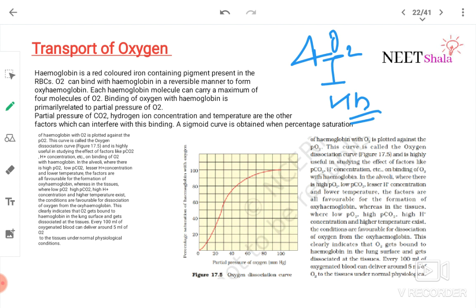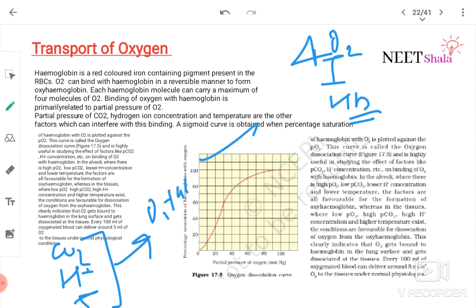Partial pressure of CO2, hydrogen ion concentration and temperature are other factors which can interfere with this binding.